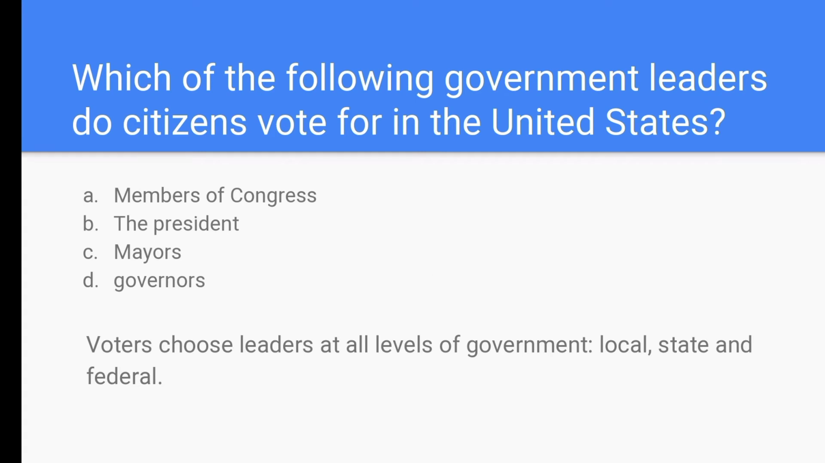Which of the following government leaders do citizens vote for in the United States? A. Members of Congress, B. The President, C. Mayors, or D. Governors? The answer is all of the above because the voters choose leaders at all levels of government, whether it's local, state, or federal levels.